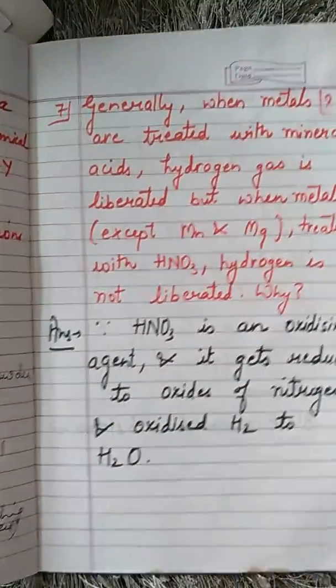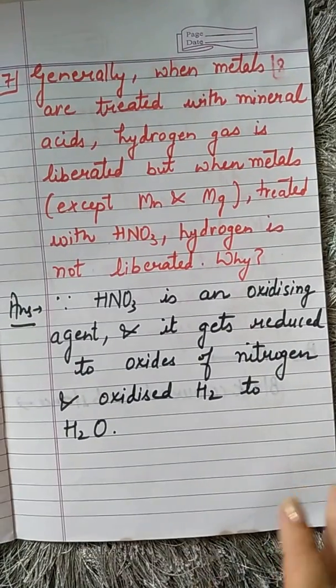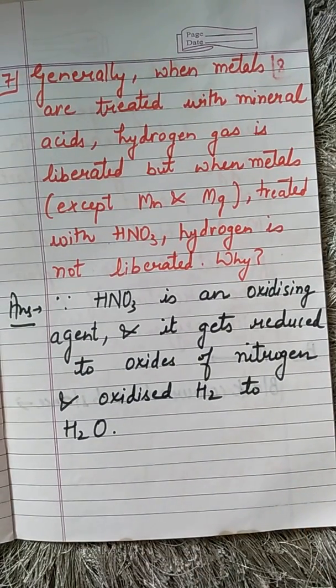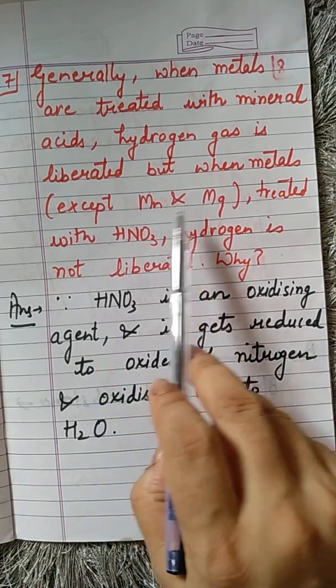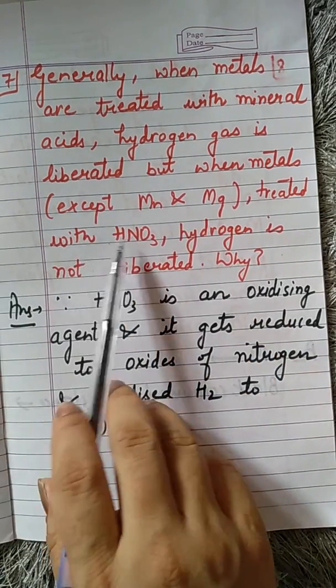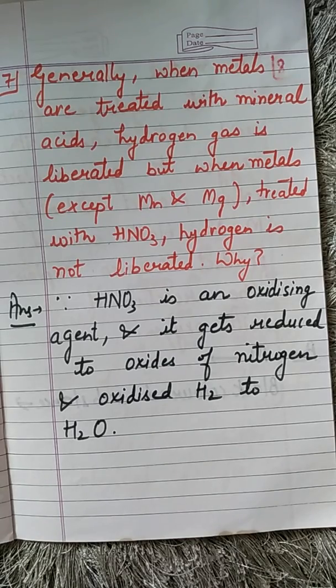Okay ji, then this is again a good question. This has been discussed in the previous notes also. Generally, when metals are treated with mineral acid, hydrogen gas is liberated. But when metals, except manganese and magnesium, are treated with HNO3, hydrogen is not liberated. Why so? Very simple answer.